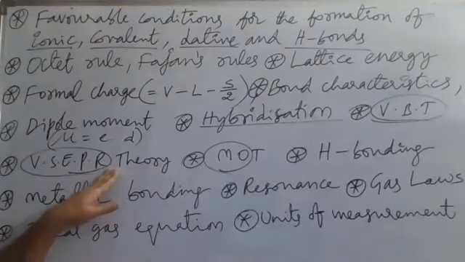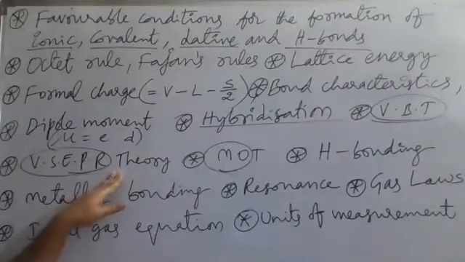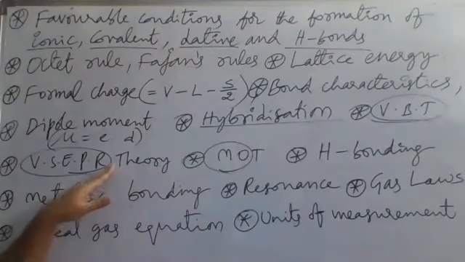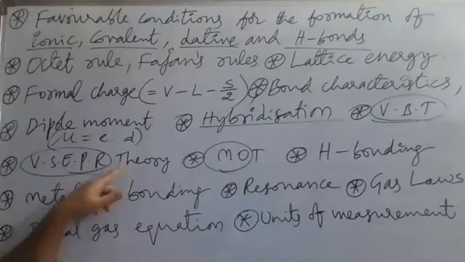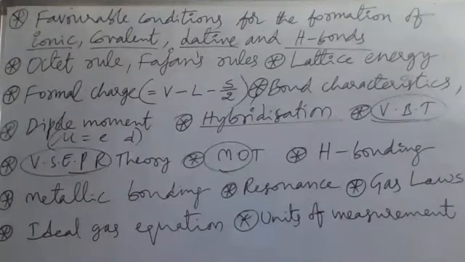Next, in VSEPR theory, one more important area to be asked is the VSEPR notation. AB2: A is central atom, B2 means two bond pairs. And AB2L, meaning what? A is central atom, B2 is the number of bond pairs, 2, and L is one lone pair.